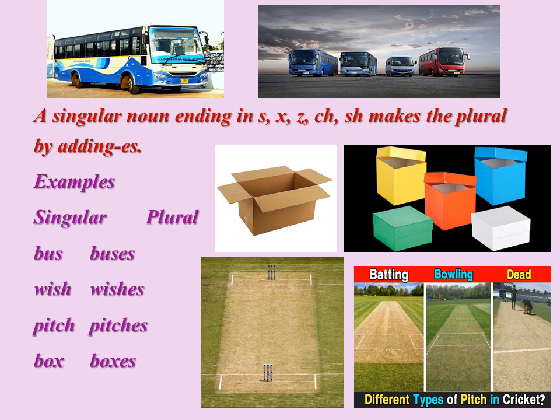There are some singular noun words ending in s, x, z, ch and sh that make the plural by adding es. Let us see a few examples. Bus, when we add es, becomes buses. Wish, wishes. Pitch, pitches. Box, boxes.